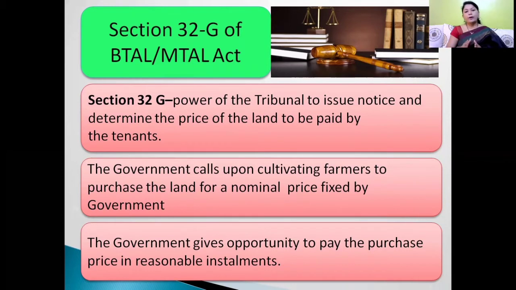This section talks about the power of the tribunal to issue notice and determine the price of the land to be paid by the tenants. In this section, government means the tribunal, Tehsildar, calls upon the cultivating farmer to purchase the said land for a nominal price fixed by government. The government gives them opportunity to pay that purchase price in reasonable installments. In simple language, in this section, the tribunal fixes the price of the land in the name of the tenant farmer, the original cultivator, and then gives them opportunity to pay that purchase price in reasonable installments.